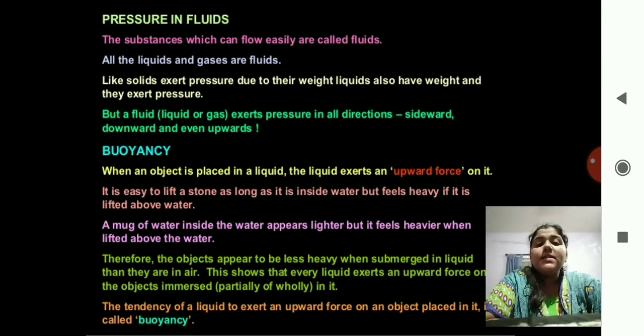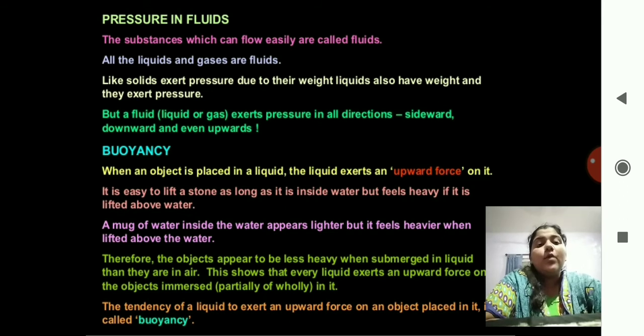So it is easy to lift a stone as long as it is inside water, but it feels heavy if it is lifted above the water. Just give it a try. Put a stone in the water and try to lift it, and on the other hand, keep it on the ground and try to lift it, same stone. You will feel that the stone inside the water is very easy to lift.